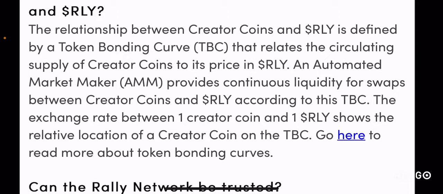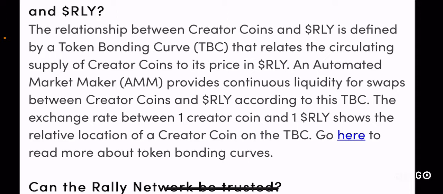The exchange rate between one creator coin and one RLY shows the relative location of the creator coin on the TBC. So when you take the TBC curve itself, if you want to know the price of one creator coin on the curve, you will have to know the price of one RLY. So the price of one RLY at a given time will directly dictate the price of one creator coin in a liquidity pool of an AMM, an automated market maker, through the TBC curve, right?